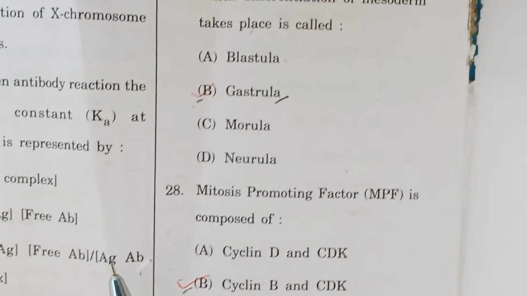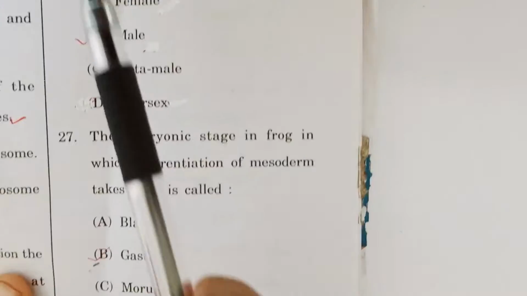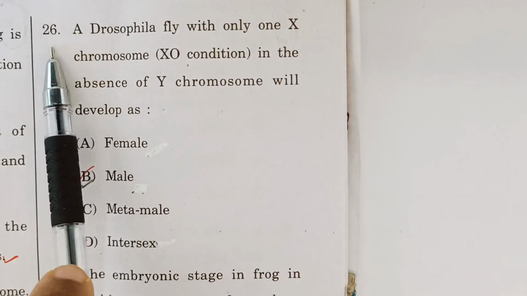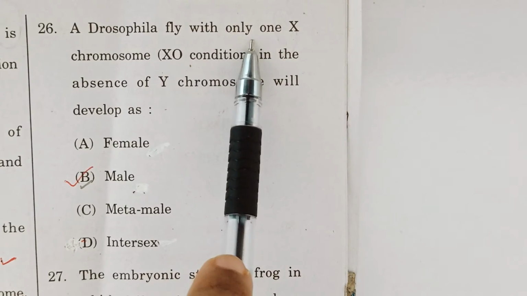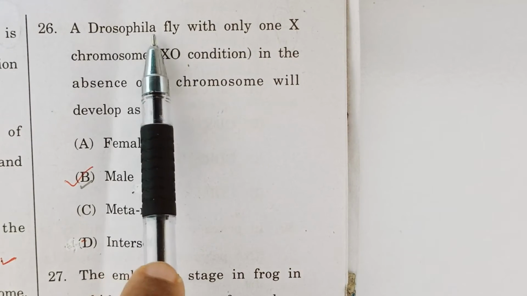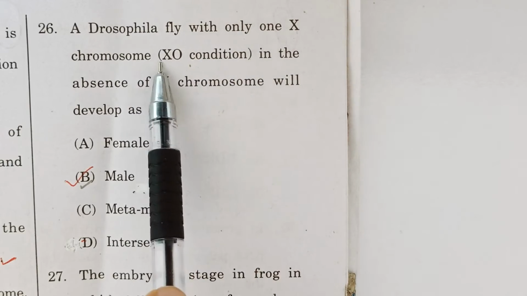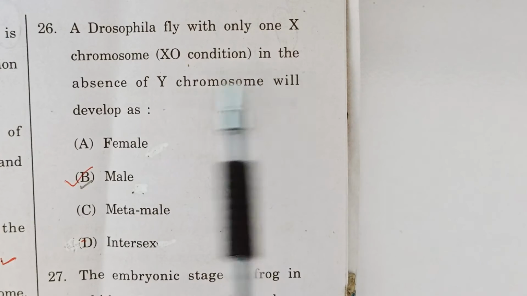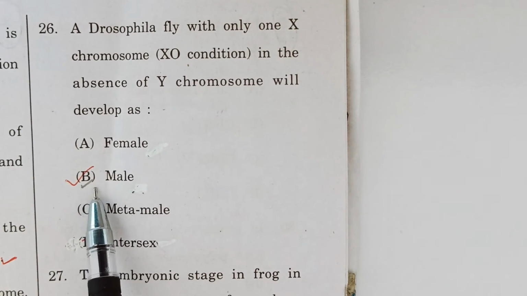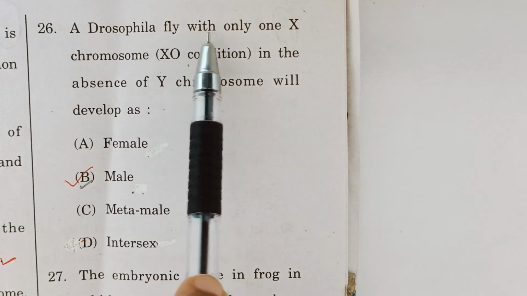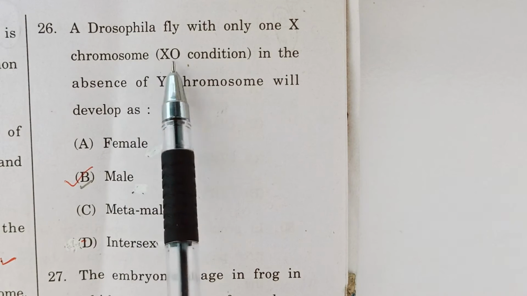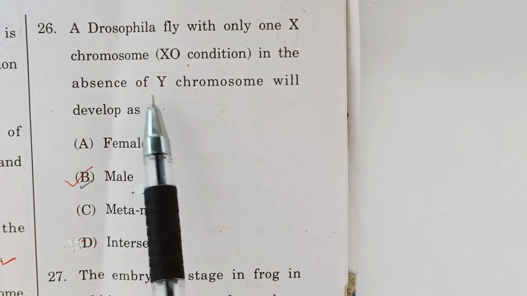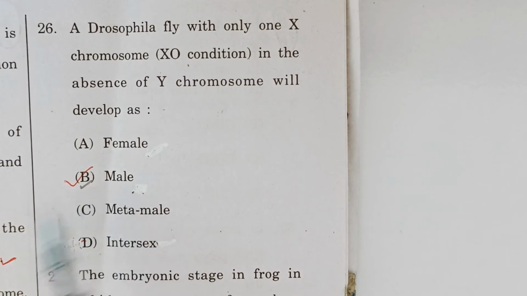Then move to another question, question number 26. A Drosophila fly with only one X chromosome, XO condition, in the absence of Y chromosome will develop as. The correct option is male.